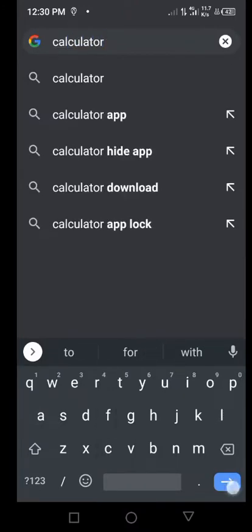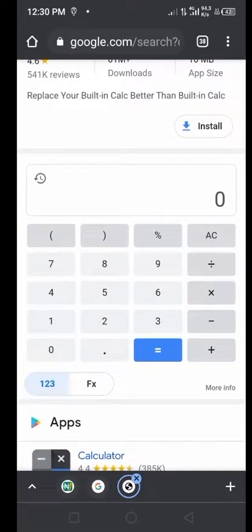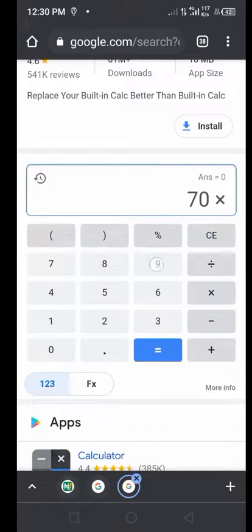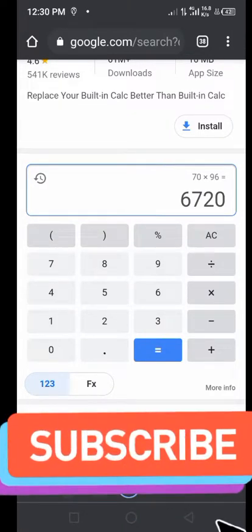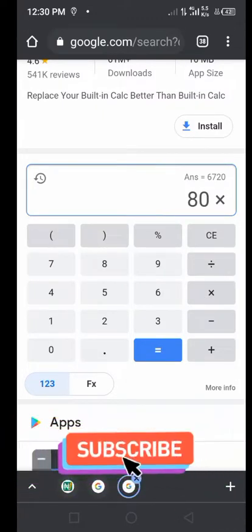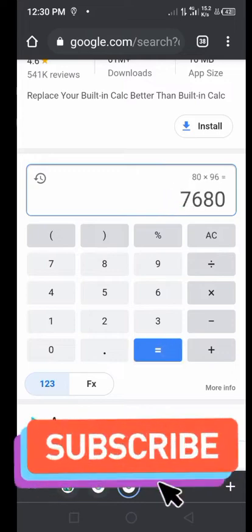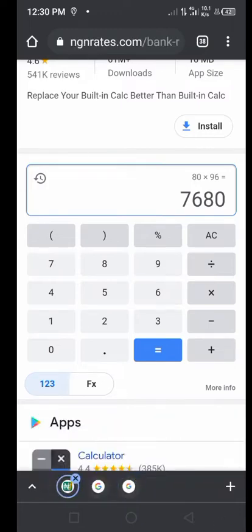Assuming we make 70 naira, let's calculate 70 naira times, let's assume you were able to buy 96 per card. Now you are going to be making 6,000 naira, but guys, I'm telling you that you are going to make more than this. Each dollar should be giving you around 80. When you multiply 80 times 96, considering all the charges, 7,000. So what I am trying to show you guys here is that you can make money.